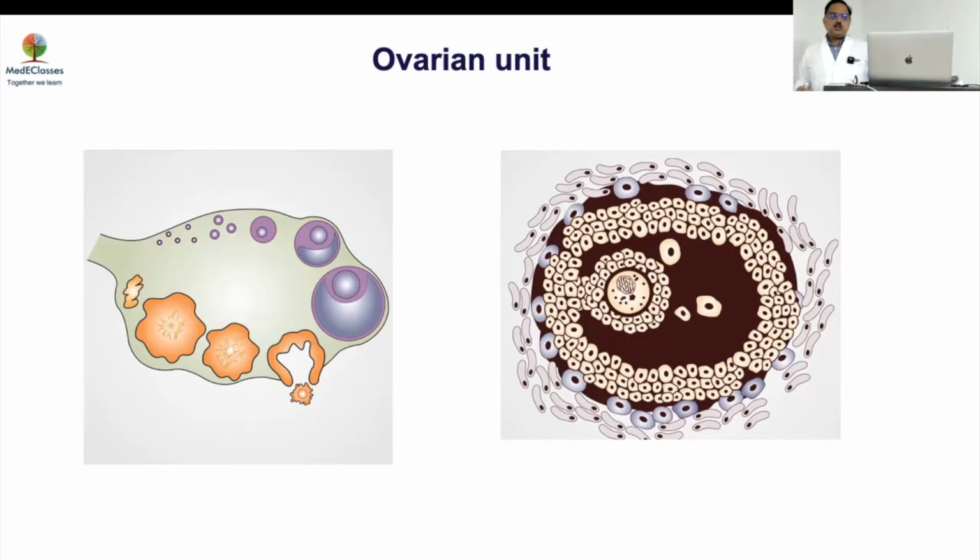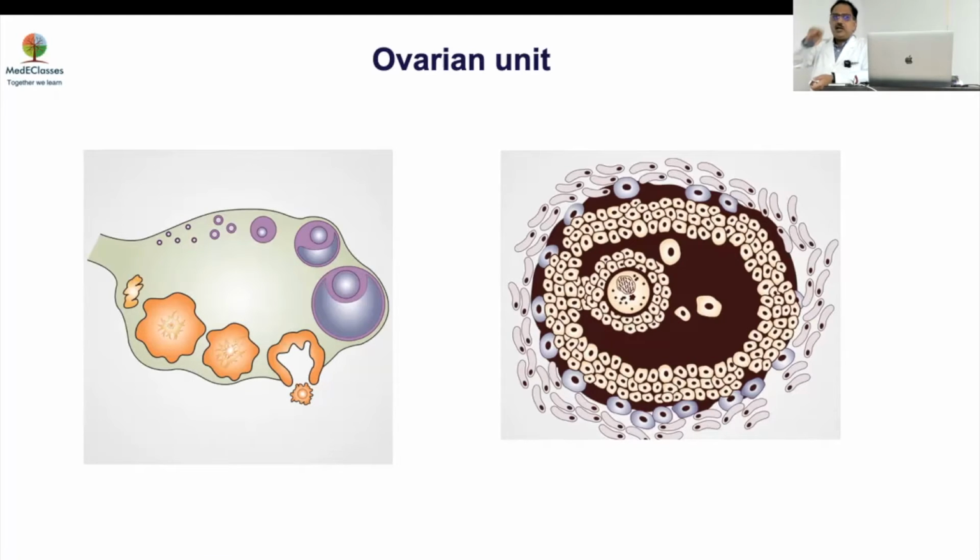We know that germ cells are huge in number, and evolution has to select only a specific number. So the fittest has to survive. This is the whole concept when we talk about all the ovulatory functions. Of the millions of oocytes, a few hundred will actually ovulate. So how do you select that?